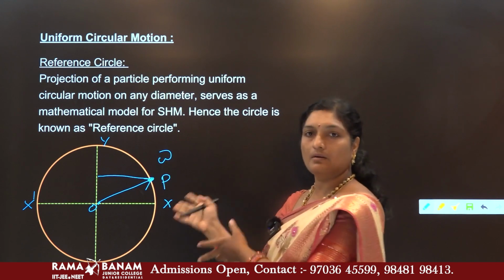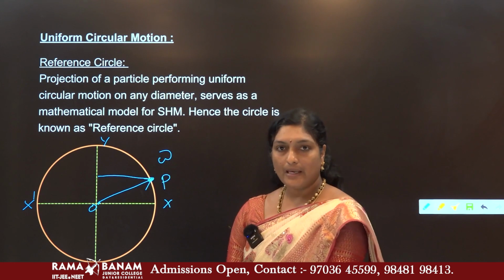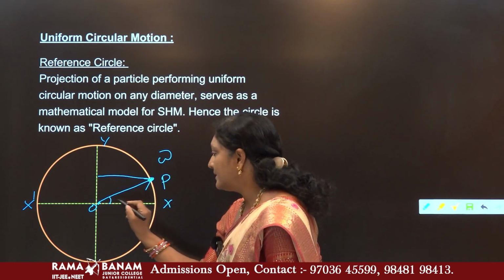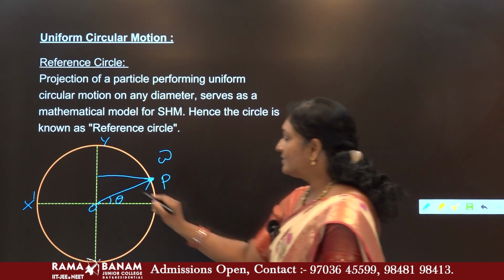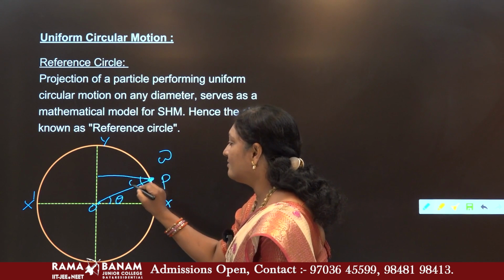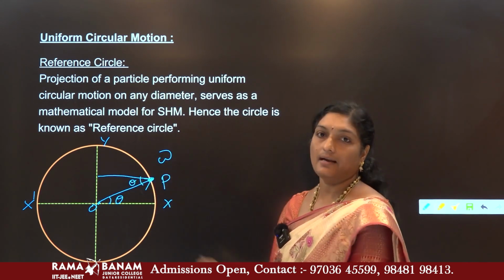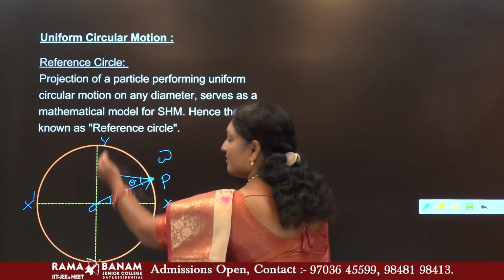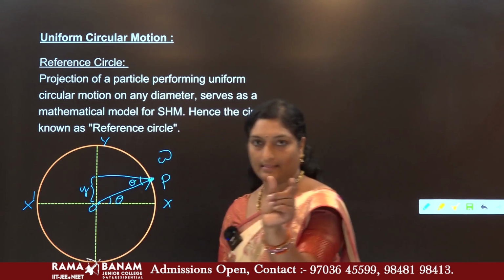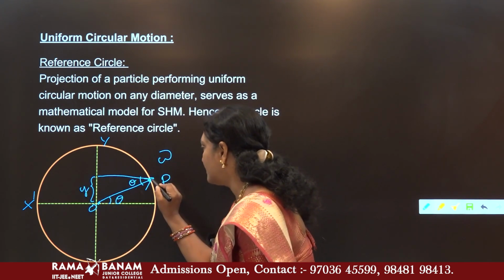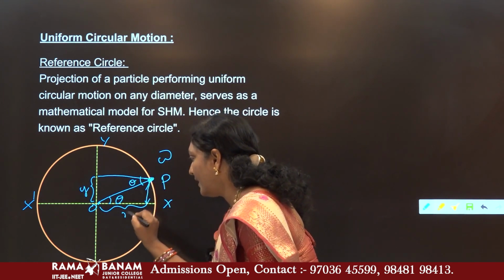Now let us go into detail regarding this concept. As I asked you to consider a particle P, let this particle make an angle theta with the x-axis. If this is theta, what is this angle equal to? This is also theta. Why? Alternate interior angles. Along the y-axis, let us name this length as small y. And along the x-axis, if you drop a perpendicular, this length will be x.